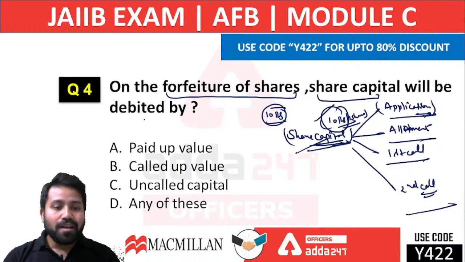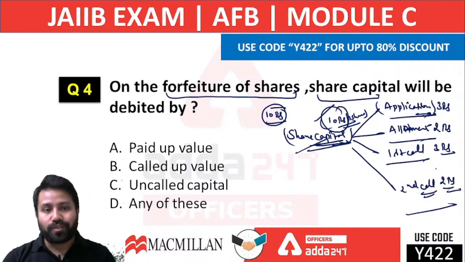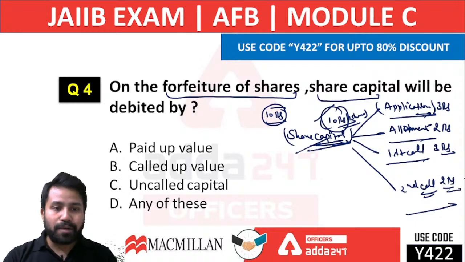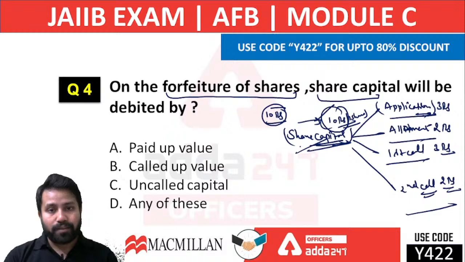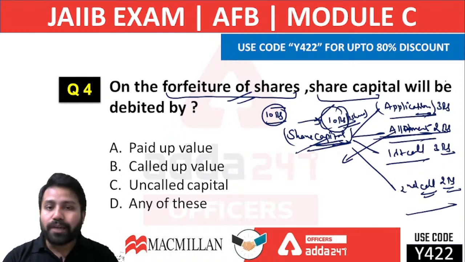Suppose at the application stage the company wants 3 rupees, at the allotment stage 2 rupees, in the first call 3 rupees, and in the second call again 2 rupees. You can calculate that this becomes 10 rupees overall, which the company wants per share from the public. Now, what do we understand by the forfeiture of shares? After the allotment stage, all of these are considered called-up capital by the company, meaning the company wants this money from the general public.